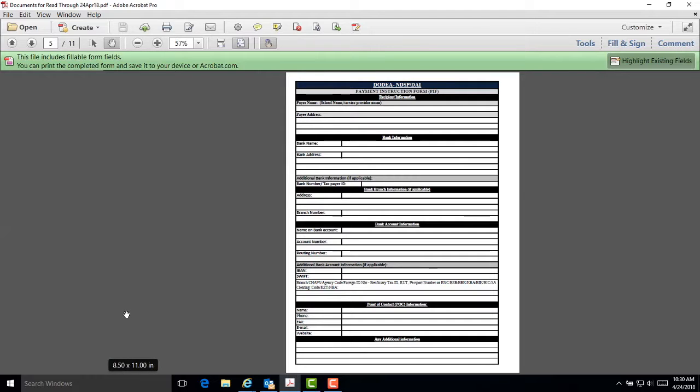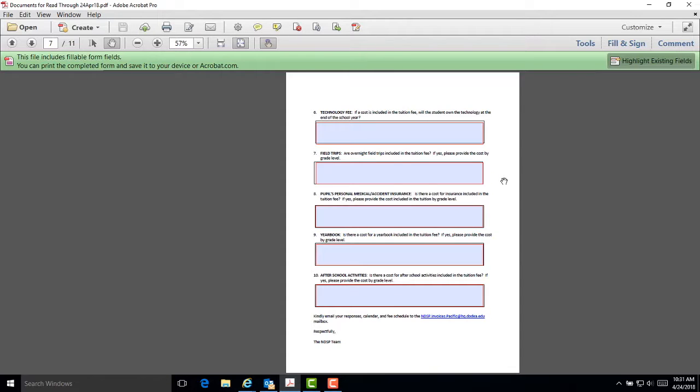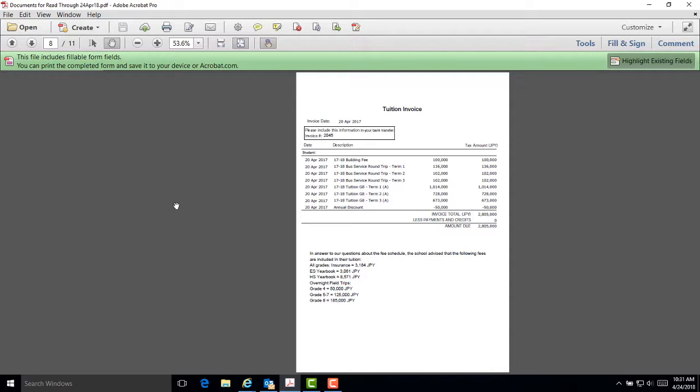The Request for Information fillable form is how we determine what might be included in the tuition fee that is allowable or non-allowable. The 10-question form should be completed by the school and submitted to the NDSP along with their fee schedule. The sample tuition invoice, in Japanese yen, is billing this student for annual tuition, bus service, and the building fee, minus a discount for the annual payment.